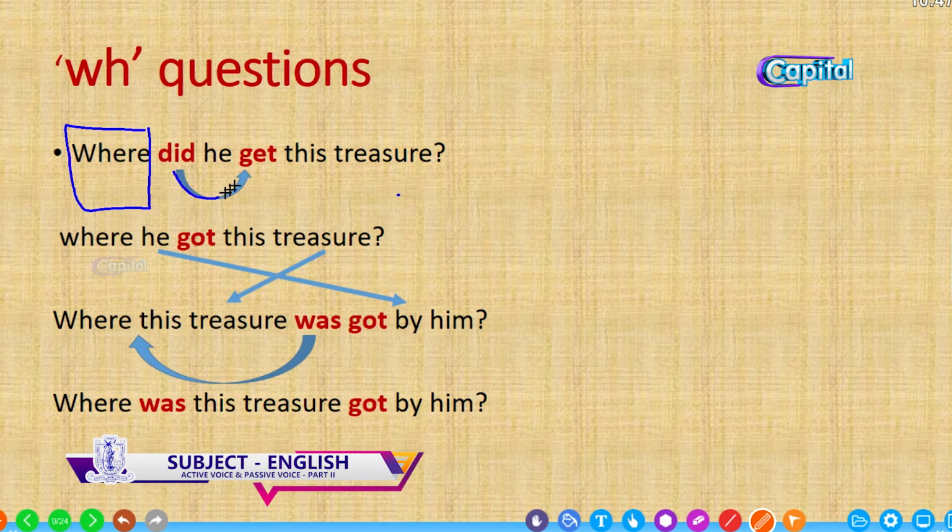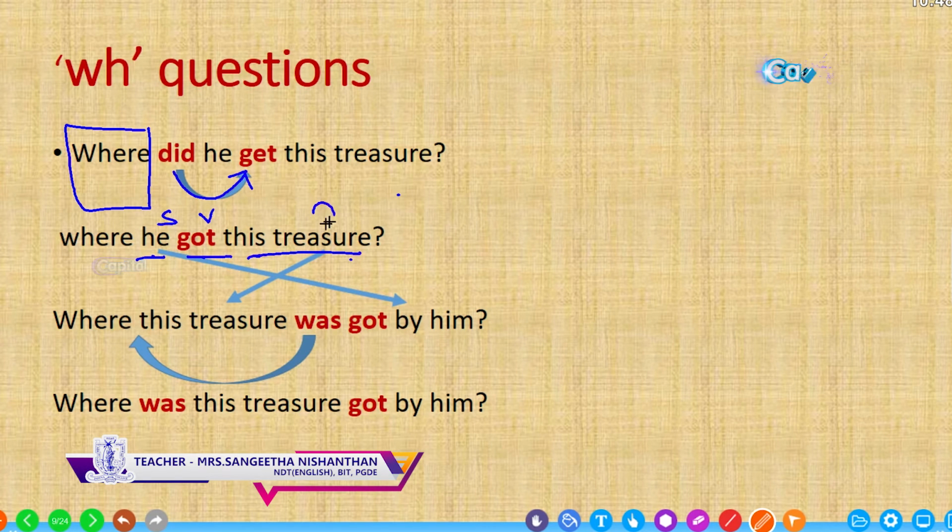So the did joins with get again and he got this treasure. Did plus get gives you the got. Who? He. So the subject is he. What did he do? He got. So the verb got. What did he get? It is the treasure. So this is the object.